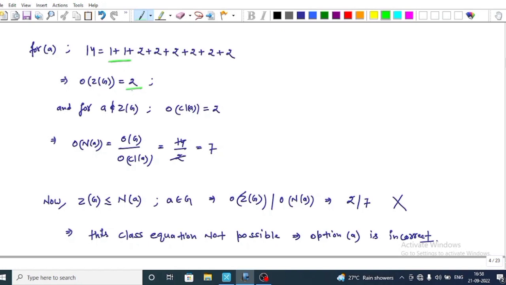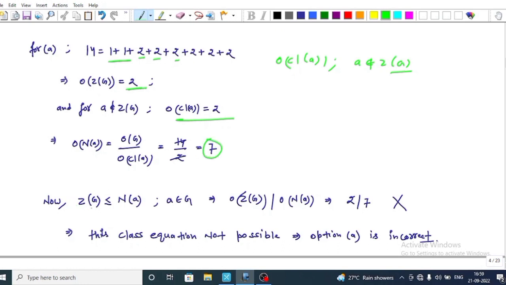Now this 2 implies the order of the conjugate class of a where a does not belong to Z(G). For a not belonging to Z(G), the order of the conjugate class is equal to 2. And now using result 3, order of N(a) is equal to order of G upon order of the conjugate class of a. This implies 14 upon 2, that is equal to 7.